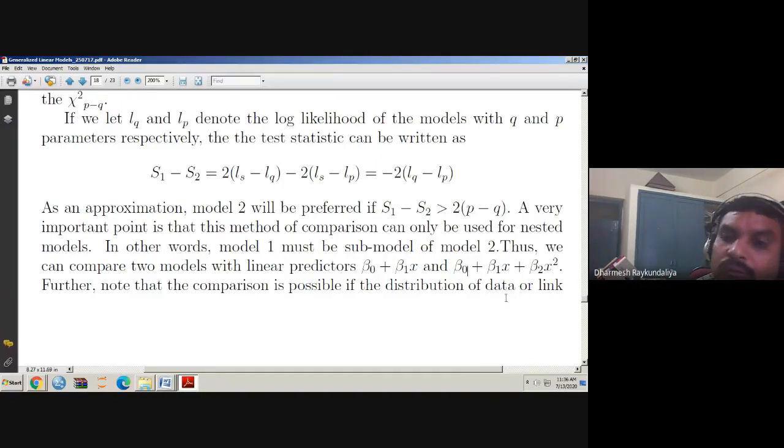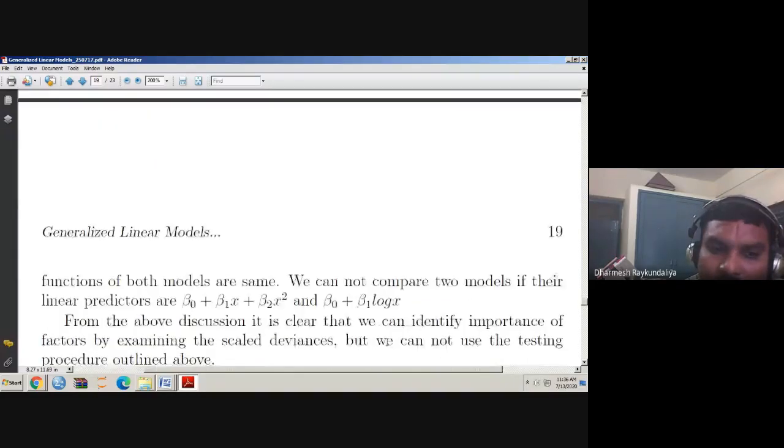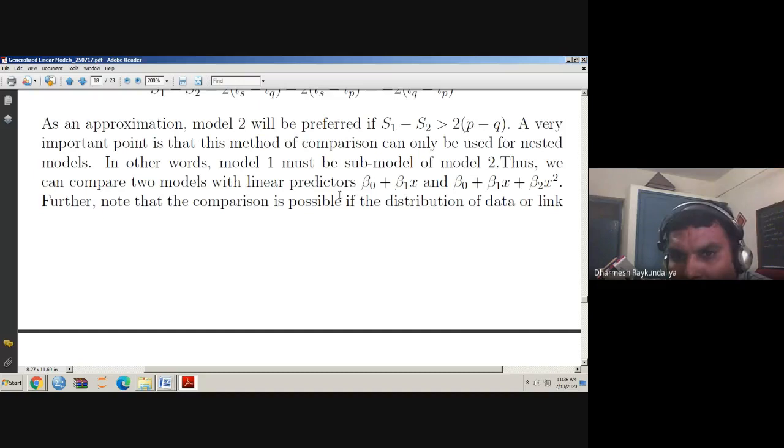Whenever this is the scenario, you can compare the two models. But while comparing, you should also see that the distribution of the data and the link function remain the same. You cannot take one having a probit link and another having a logit link. No, the link function should be the same, and the distribution of data should also be the same. Then you can compare both the models based on deviance.